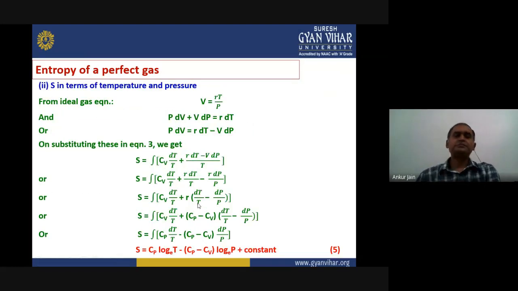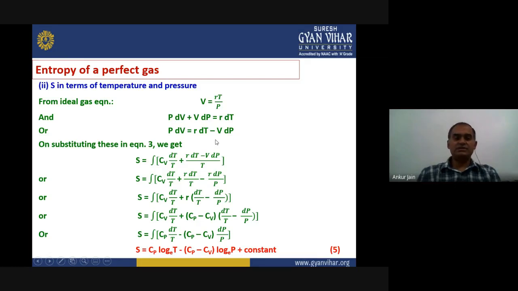Now again from the ideal gas equation, we want to calculate entropy in terms of temperature and pressure. That means we have to remove the volume term. So we can write V equals RT upon P. And if we differentiate our ideal gas equation PV equals RT, we can write P dV plus V dP equals R dT. Okay, rearranging this, we get P dV equals R dT minus V dP.